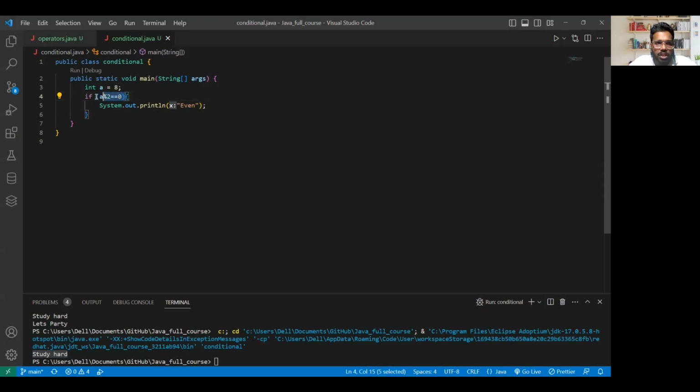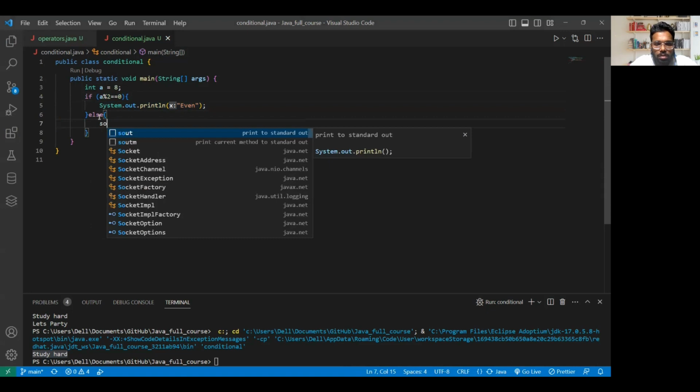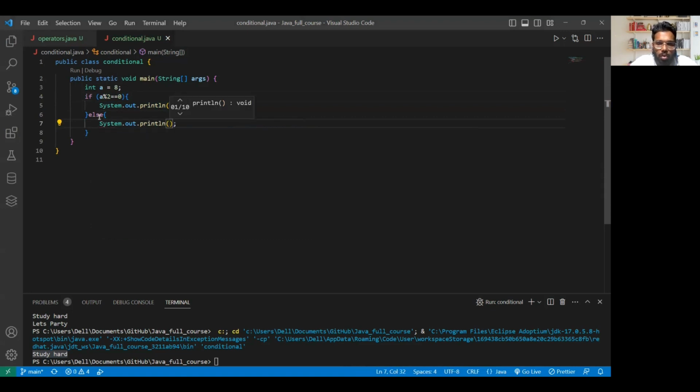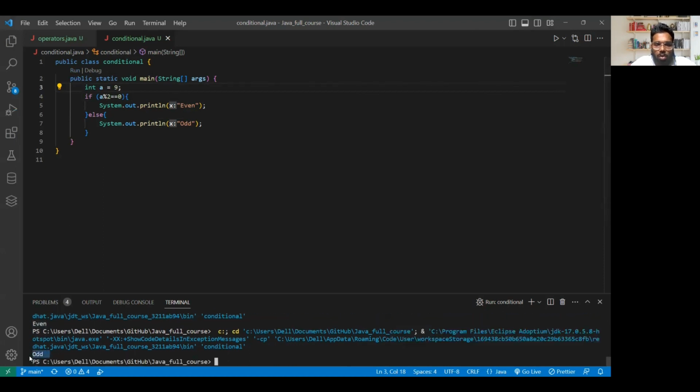We discussed it in the last class. So if this condition is true, it will display it is even, or else, sout, what can I print? Odd. Okay, so if I run it, you see even is displayed. Why? Because it is 8. If I remove this and put 9 here and run it, you see, it's odd.